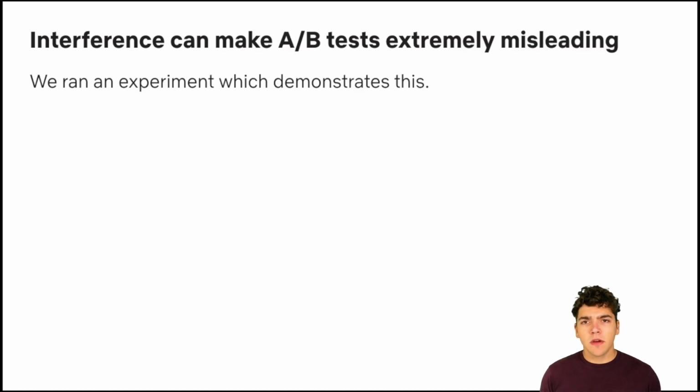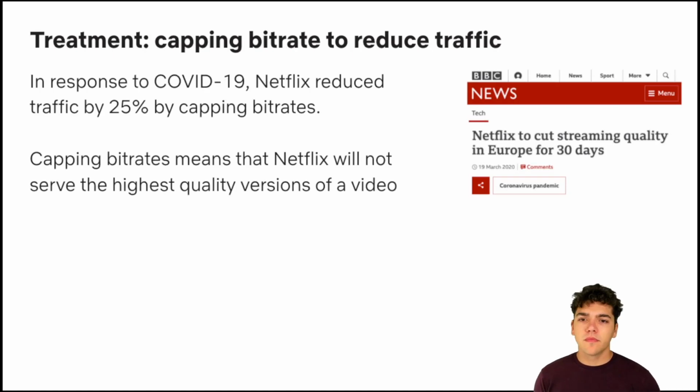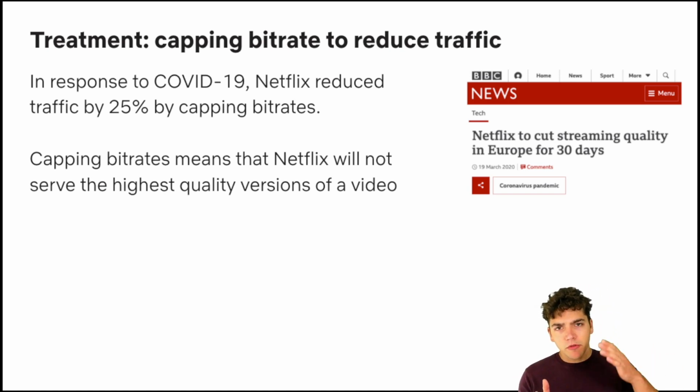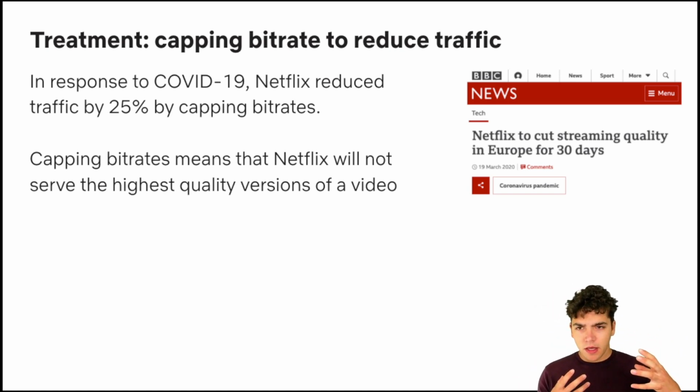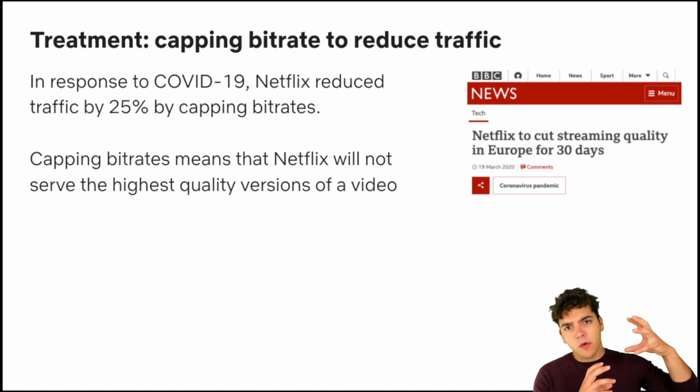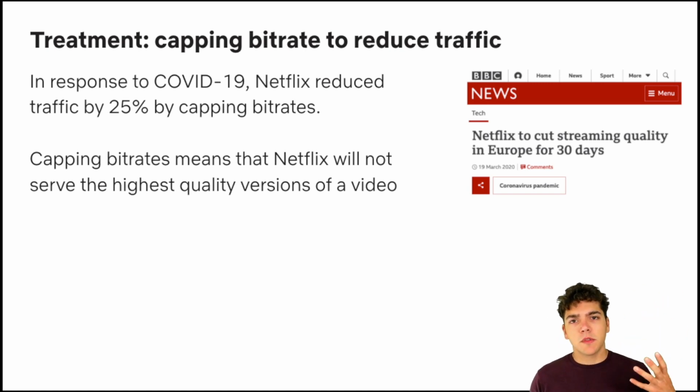And we start with describing an A/B test we ran that shows that interference can really make the result of A/B tests very misleading. The treatment for this experiment was bitrate capping. In response to COVID-19, Netflix and most other large video services worked with governments to reduce load on the internet and make the internet more stable when people started working from home. Video is typically encoded at a number of different quality levels, and with bitrate capping, we took the highest qualities, the ones that also tend to be the largest, and just stopped serving them.